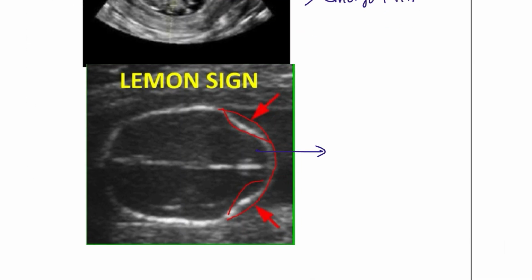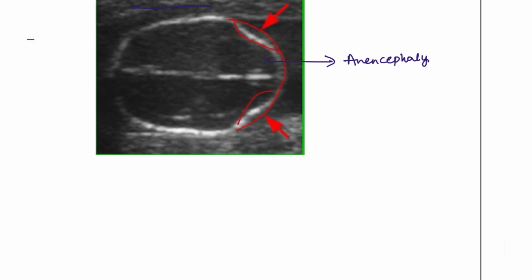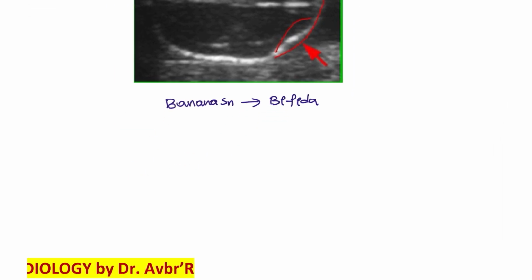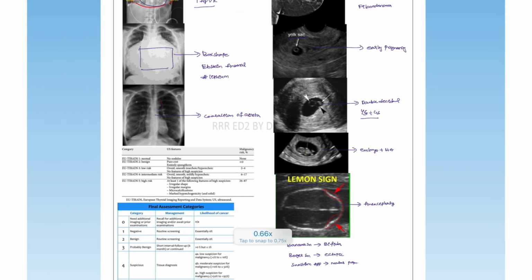Next, this is the lemon sign. So lemon sign is seen with anencephaly, whereas there is a banana sign. Banana sign is seen in spina bifida condition. Okay. Next, bagel sign is seen with the ectopic pregnancy. Snowstorm appearance under the transvaginal ultrasound is seen with the patients of molar pregnancy. Okay, molar pregnancy. These are the conditions of gynecology.